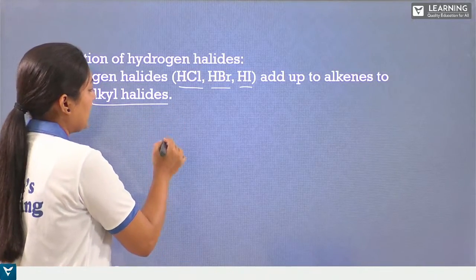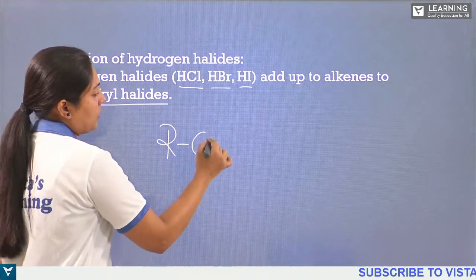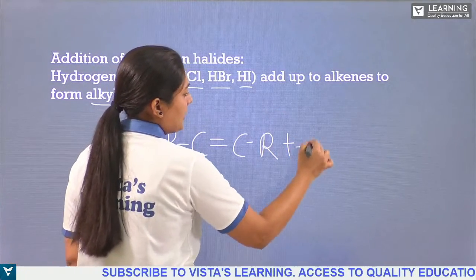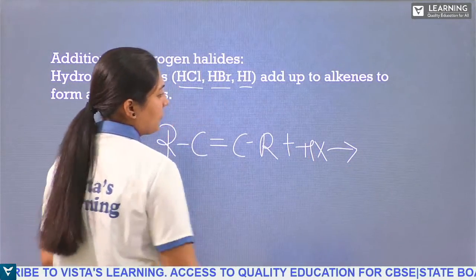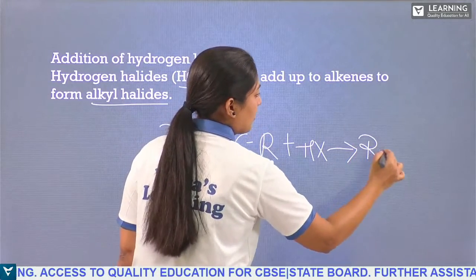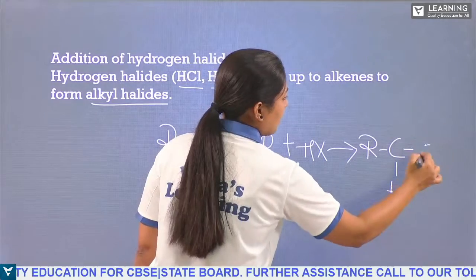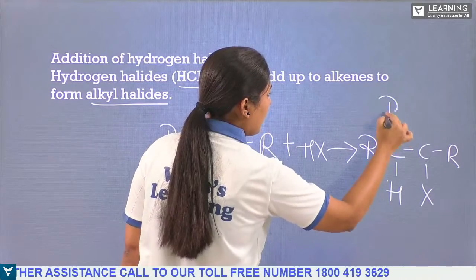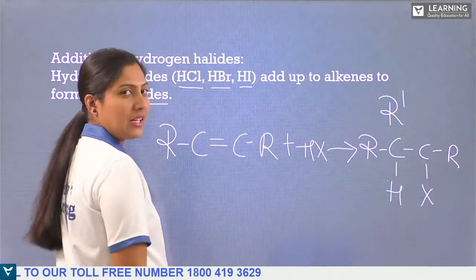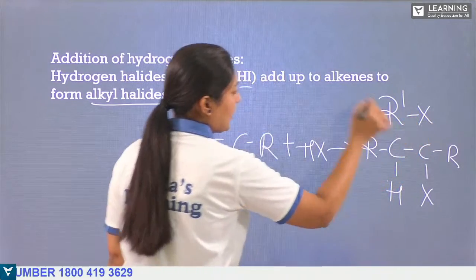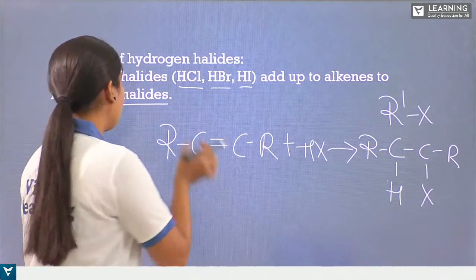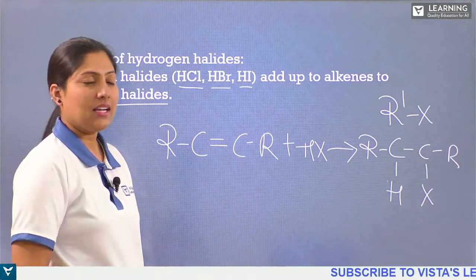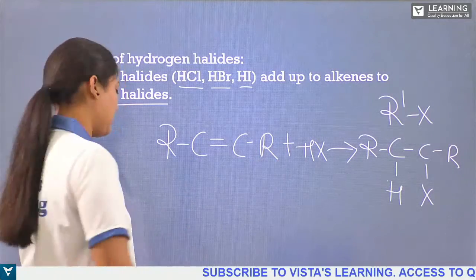That means if you take an R group with a double bond and react it with HX, one carbon will have H and the other will have X. So the complete thing is an alkyl group with X, and we call it an alkyl halide. So when the alkene is treated with hydrogen halides, we get alkyl halide.